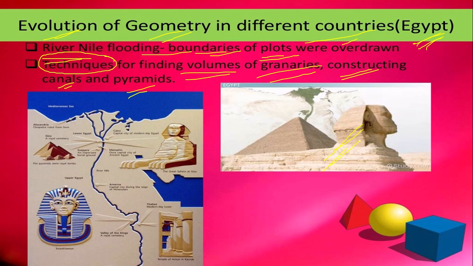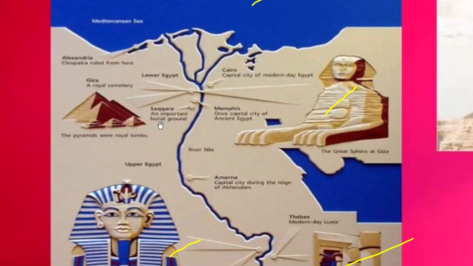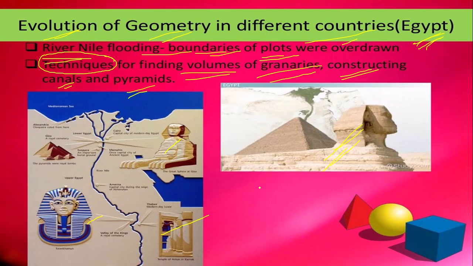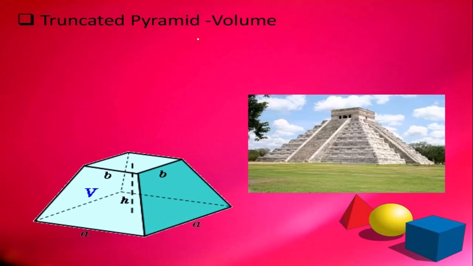Construction of pyramids like this. These are all the pyramids which are located in Egypt. The volume of a pyramid is calculated based on these measuring techniques.